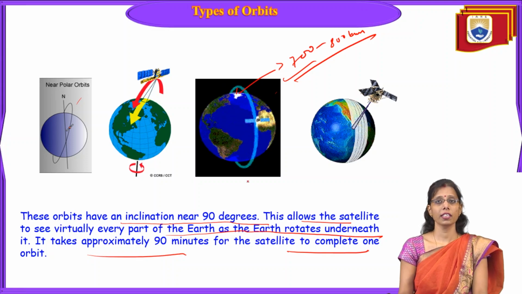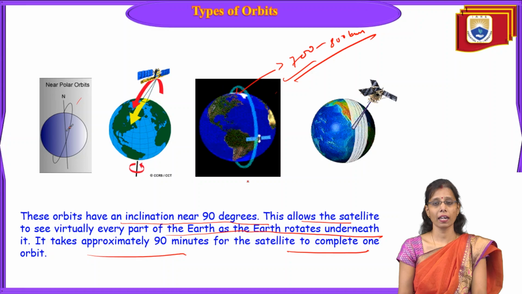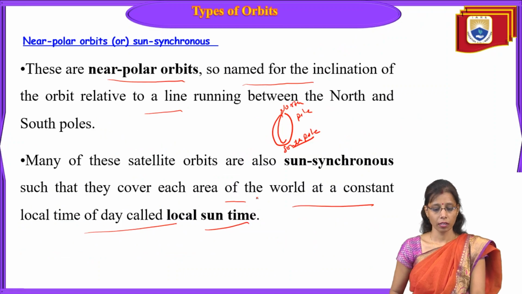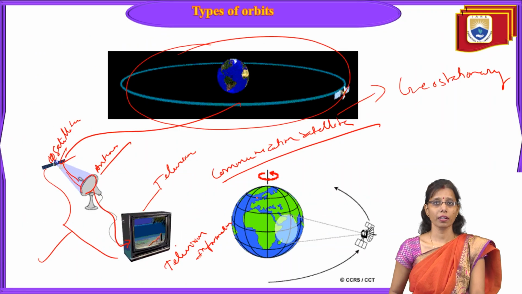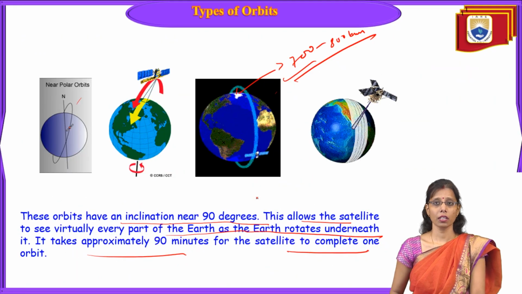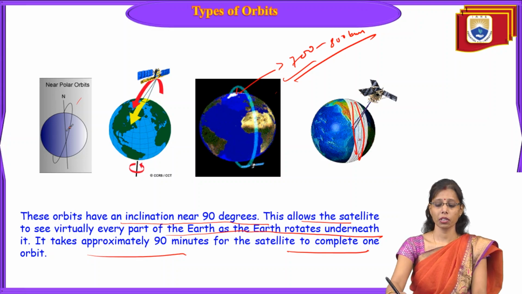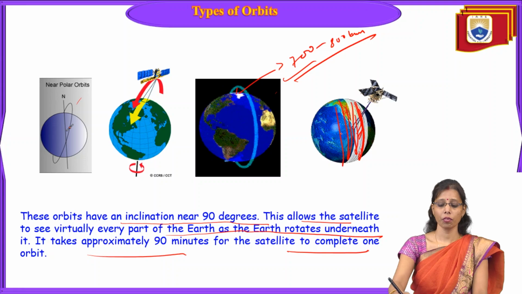All the information, the monitoring, the change detection of the land, the water body information, all that information is given by these near polar orbit satellites, or we call them sun synchronous satellites. And this we call geosynchronous equatorial orbits. So these are the two different types of orbits in which the satellite rotates. In the third picture, we can see the swath, how it is capturing the information. It has captured all this information, and later as the Earth rotates, it will keep on capturing the whole information like this.